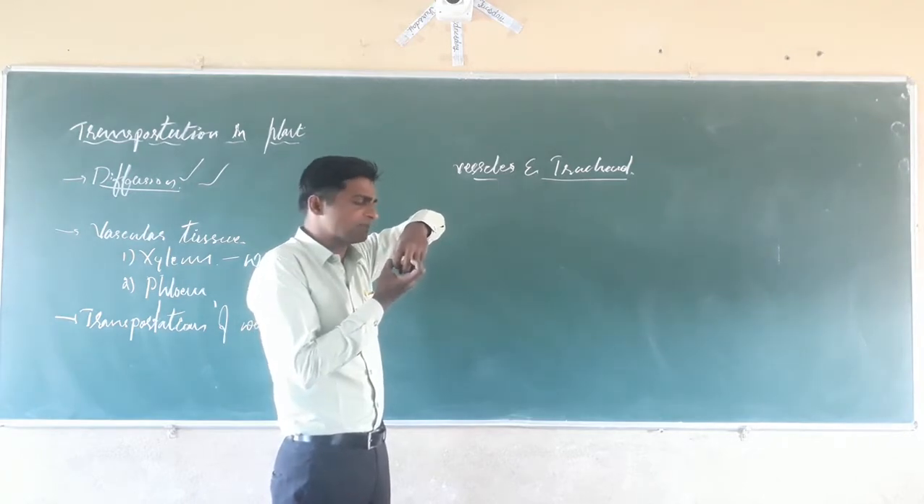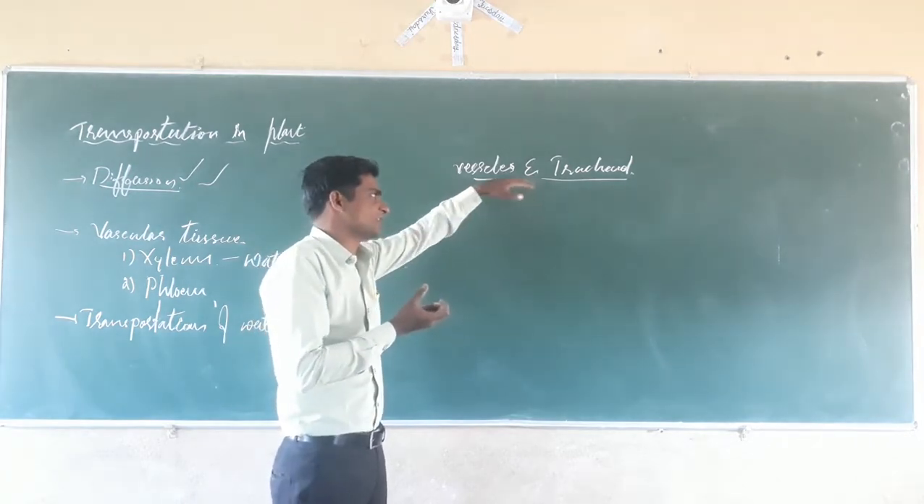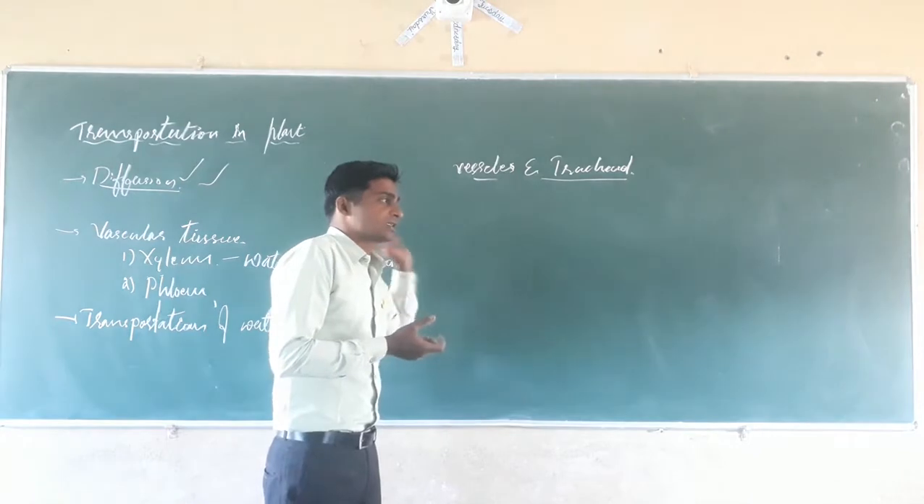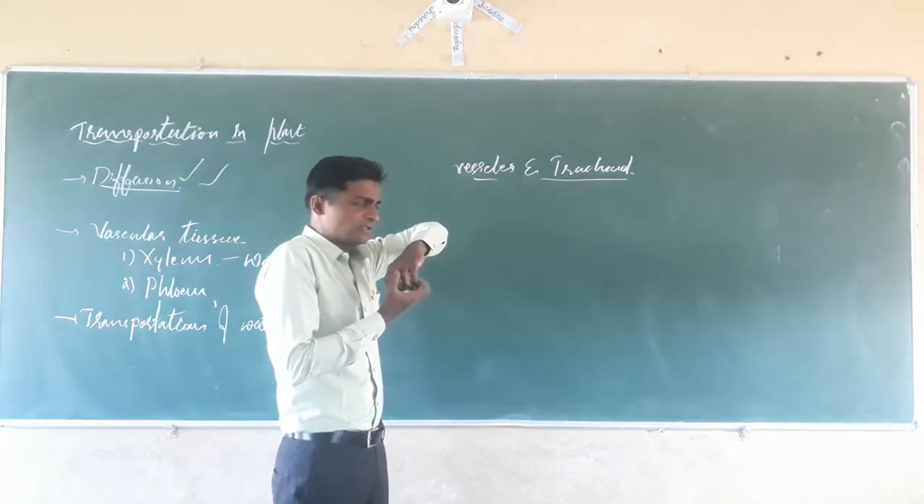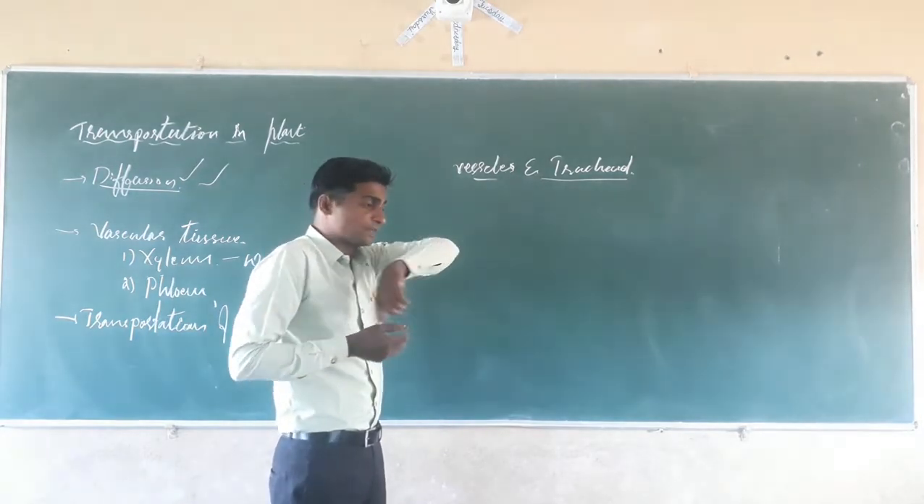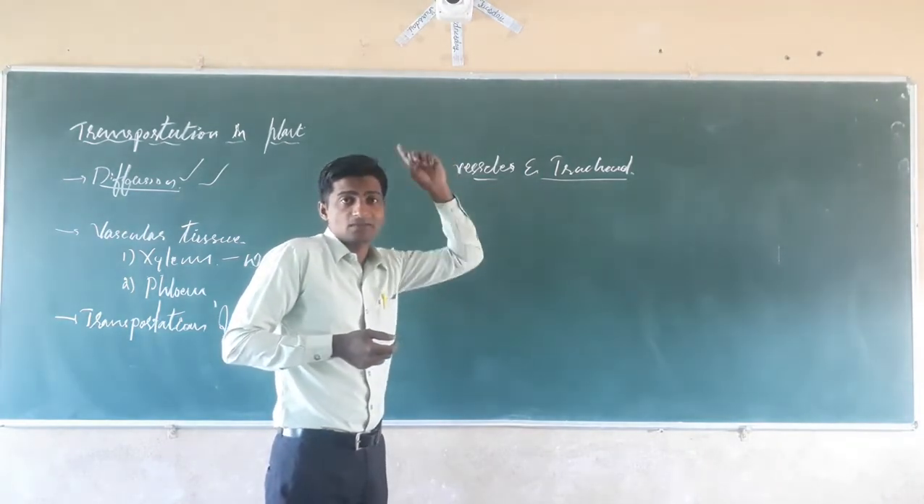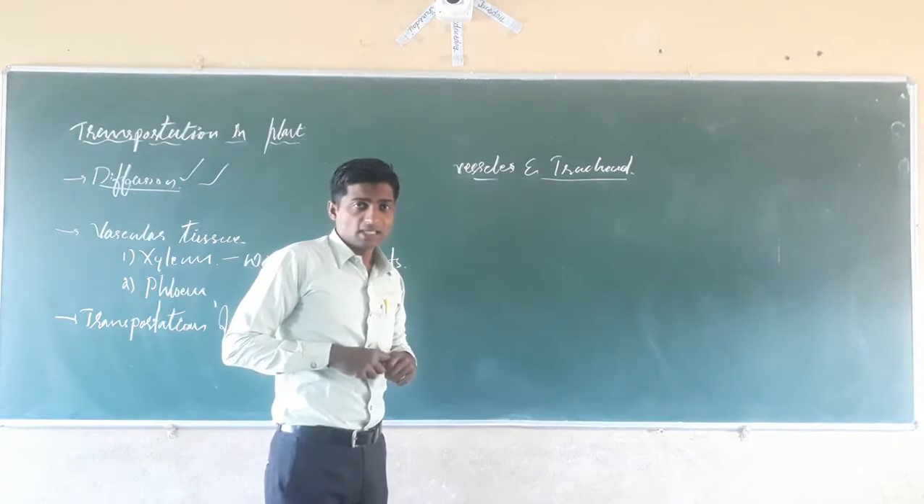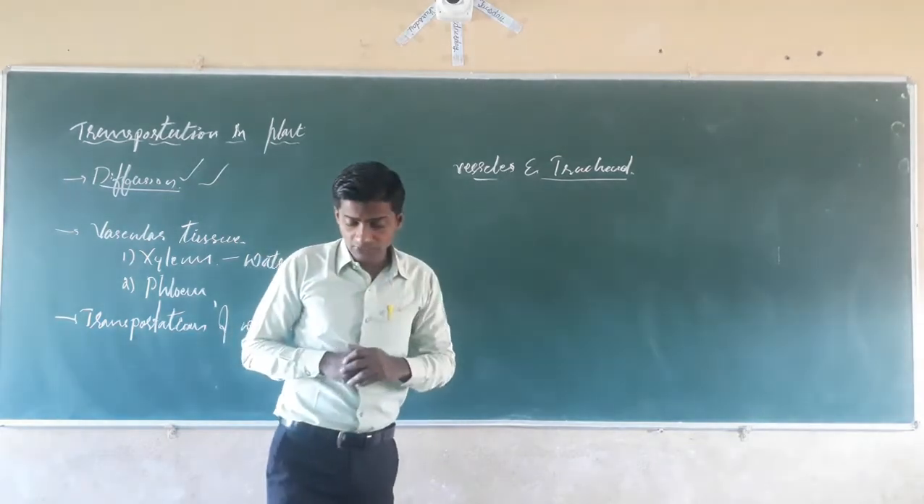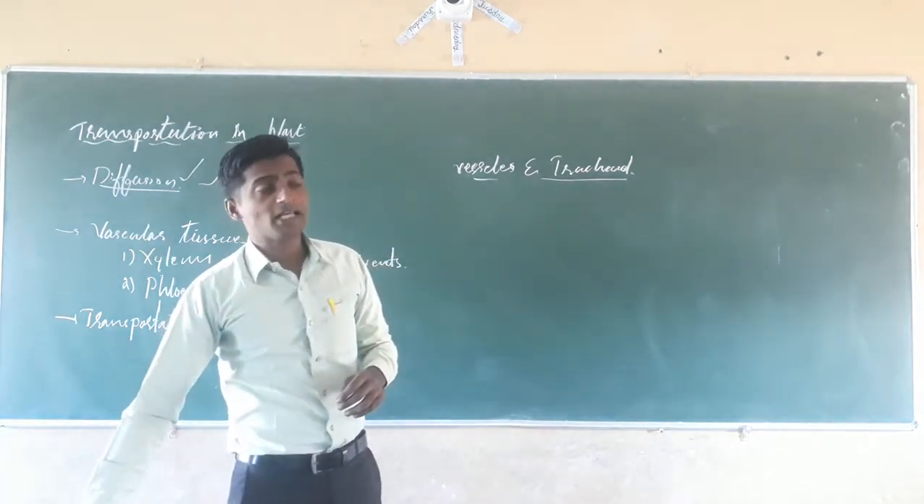Xylem vessels and xylem tracheids are special types of cells present in the xylem, and they are interconnected with one another. They are connected from the root to the tip of the leaves, to the stem and branches and all. Yes? Next, dear students,